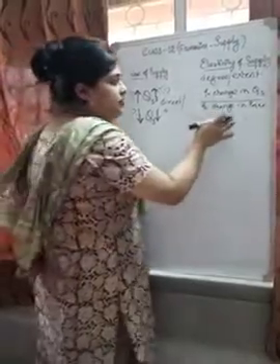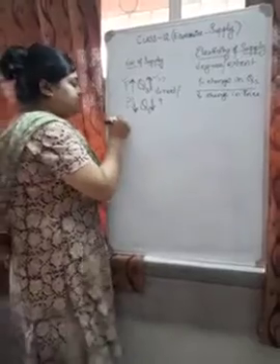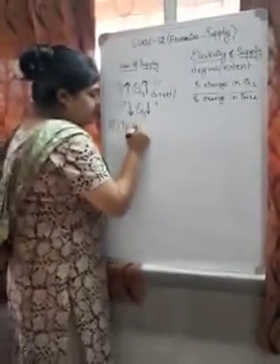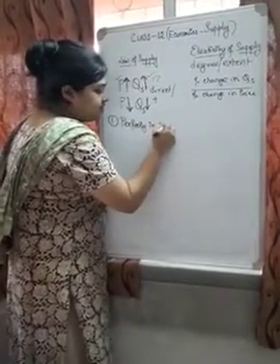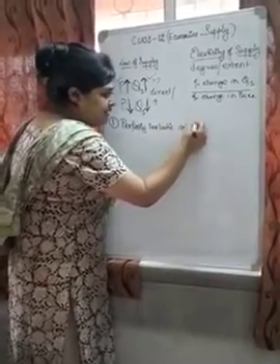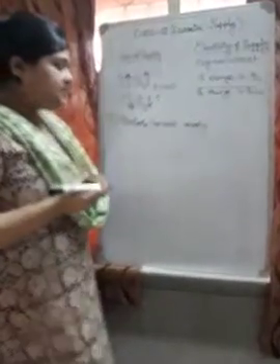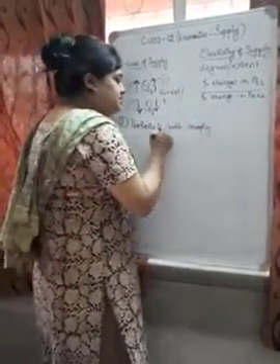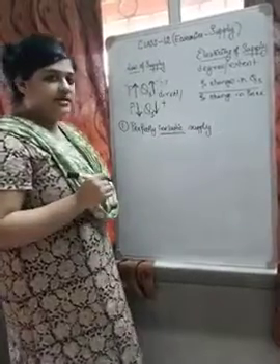There are 5 situations that can happen. Number 1, perfectly inelastic supply. Any elastic object can be stretched. Inelastic means it cannot be stretched. So perfectly inelastic supply means supply cannot be stretched even if price changes.